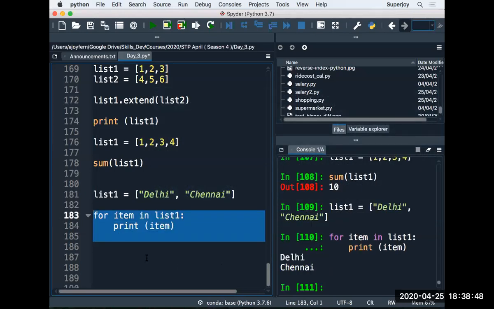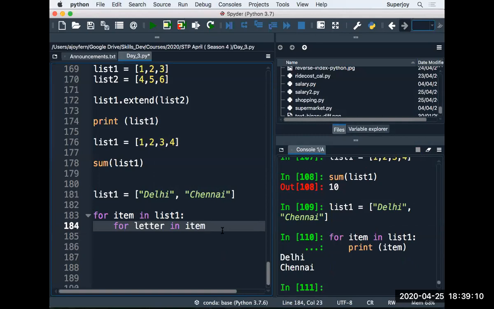Now I think you want to print the characters one by one, right? So D, E, L, H, I. For that reason, you will have to use one more loop, so loop inside loop. Now you get the item using this loop. Now again run a loop for each letter in item.